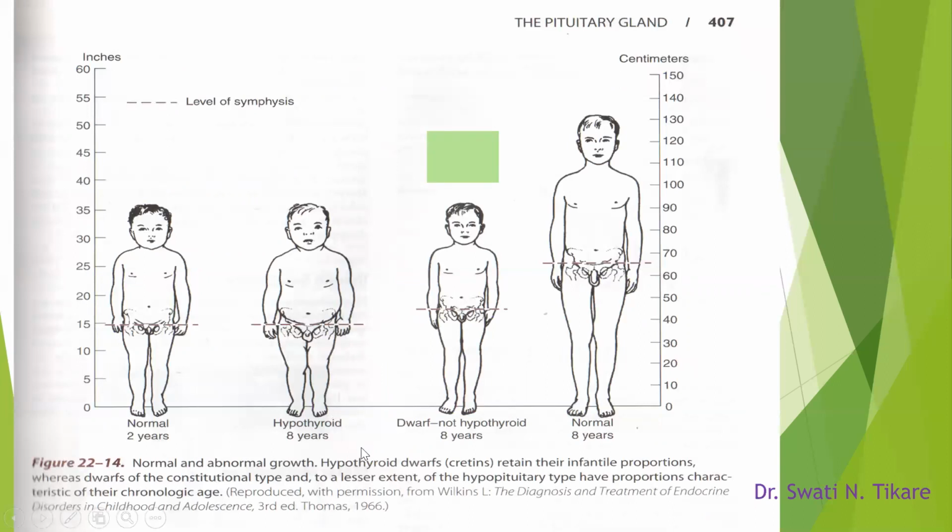So here is a diagram which shows on the left side of the panel a normal 2-year-old child. Whereas on the right end, we have a normal 8-year-old child, with a height of around 130 centimeters. Next, here we have the growth hormone dwarf or pituitary dwarf.